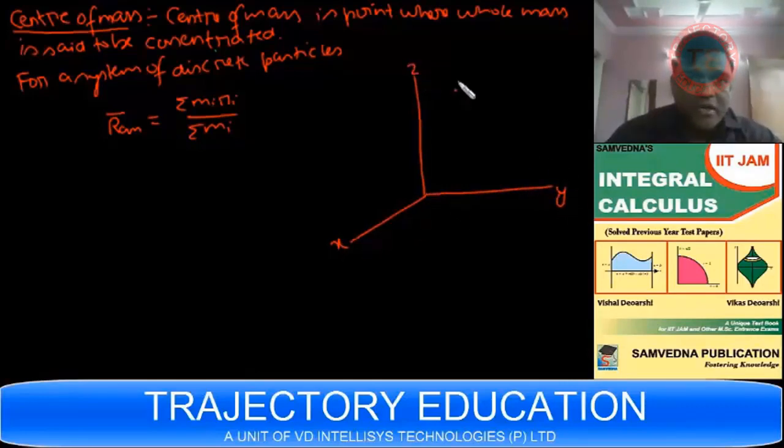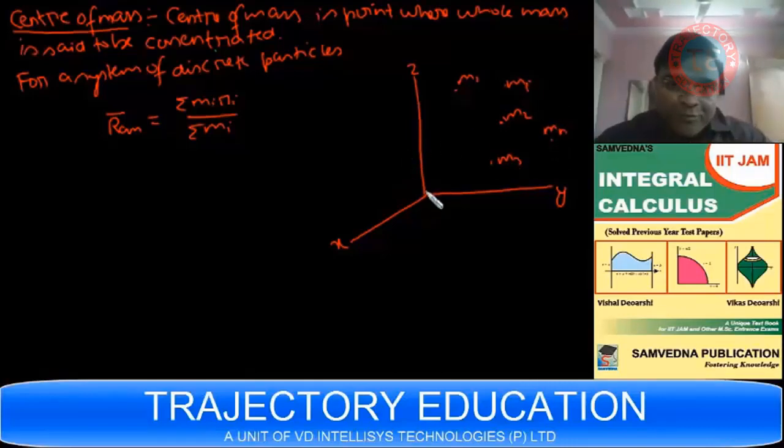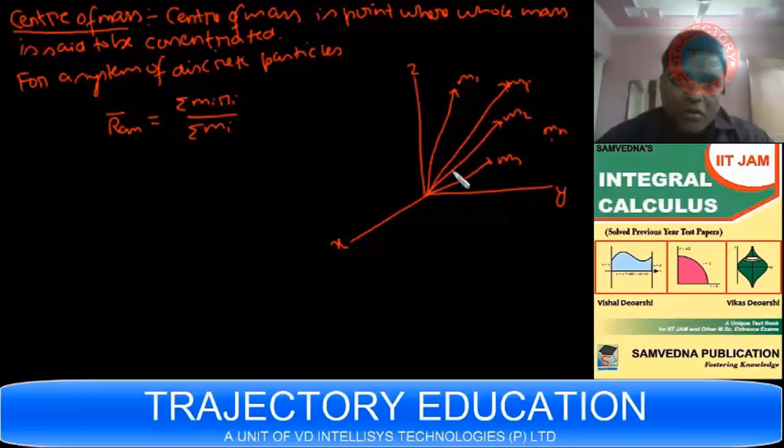Suppose you have mass M1 over here, say Mi over here, and say Mn over here. This is R1, this is R2, this is Mi, and this is Mn.